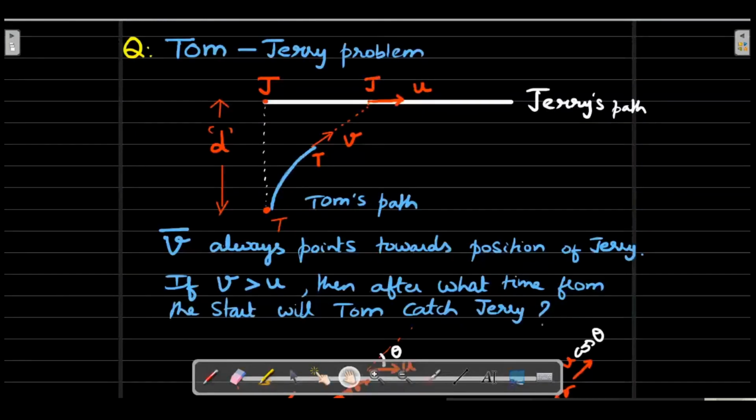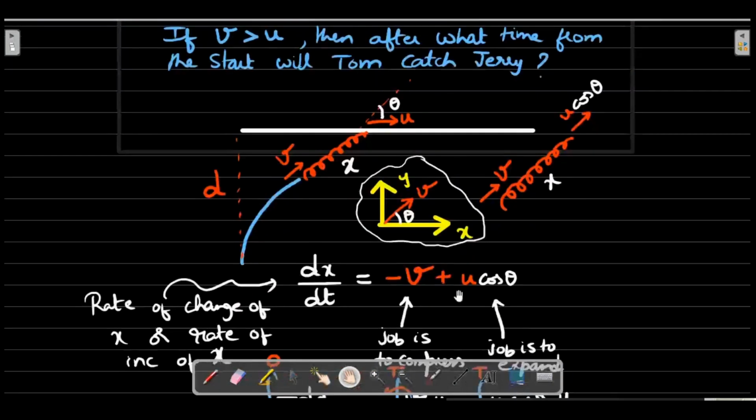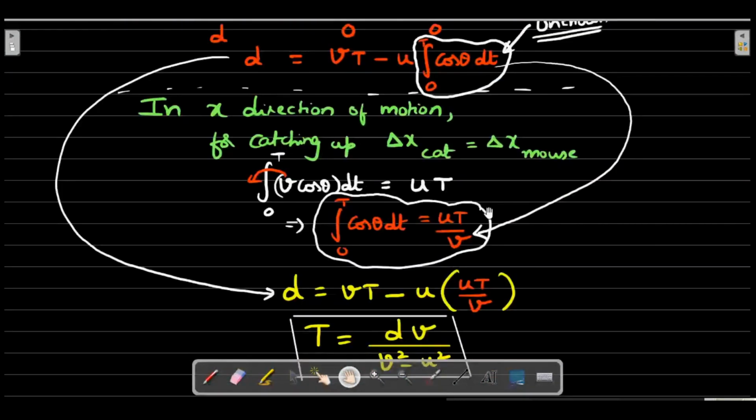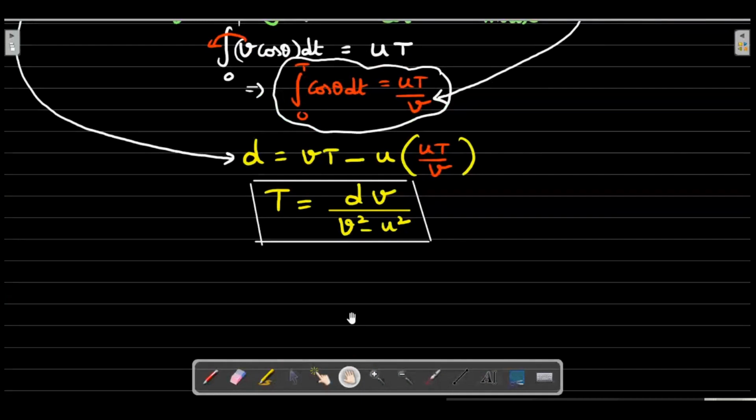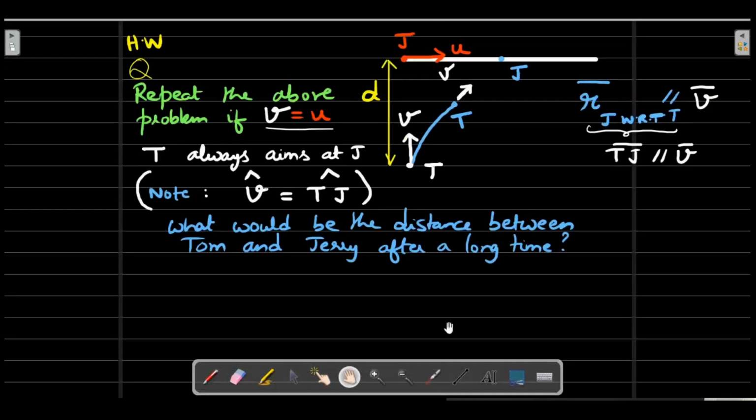So in the previous Tom and Jerry classwork question, you have seen that when v is greater than u, Tom catches up with Jerry after a finite time, which we estimated as this number. And if v is less than u, it won't catch up. But we were looking at a homework question of a critical value of v exactly equal to u.